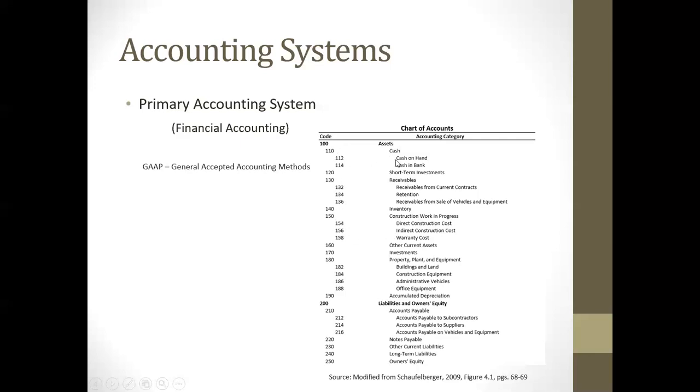And then as we look underneath cash, again, we're going to another level underneath, what I'd call the detailed level. There are different types of cash that we can have as an asset. So you'll see right here, we have cash on hand, we have cash in bank. That would be the different ways that you could describe the different types of cash.